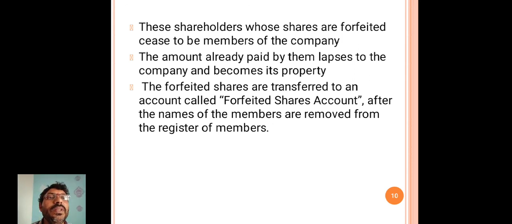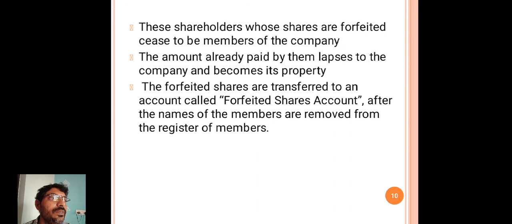Here the point is that the defaulters will be given a notice 14 days in advance by the company secretary, informing them of the amount due, sent in a letter to their registered address.